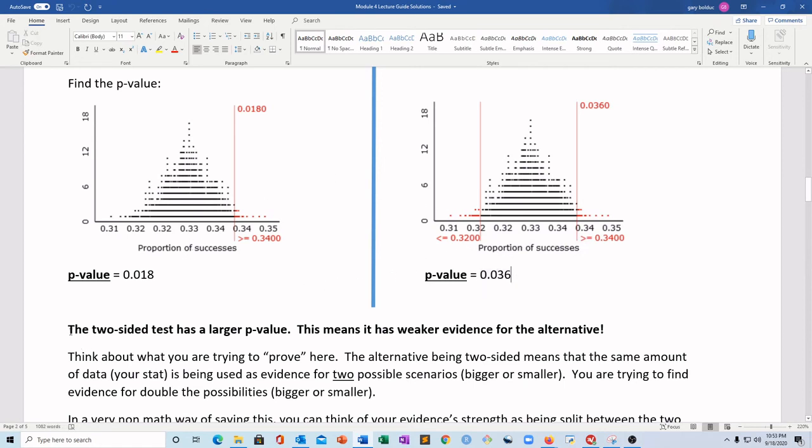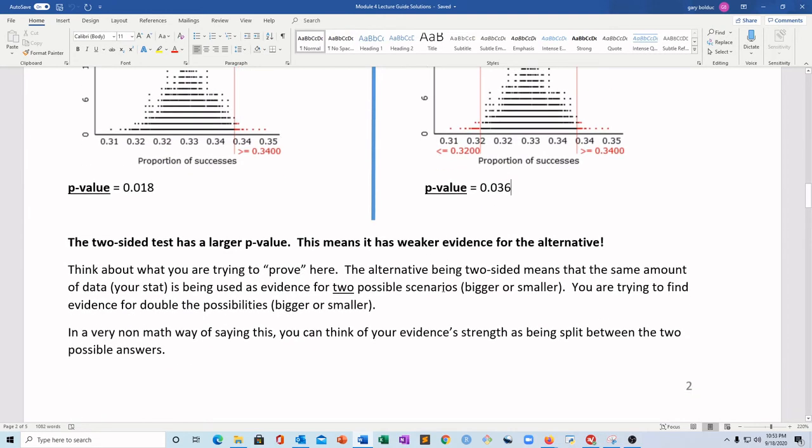So let's say it all together. The two-sided test has a larger p-value. That's bad for us. This means it's weaker evidence. Bigger p-value, bad for us. Weaker evidence. So this is weird. This is the weirdest of the three, sorry. So this is the weirdest one. But what are we trying to say here?